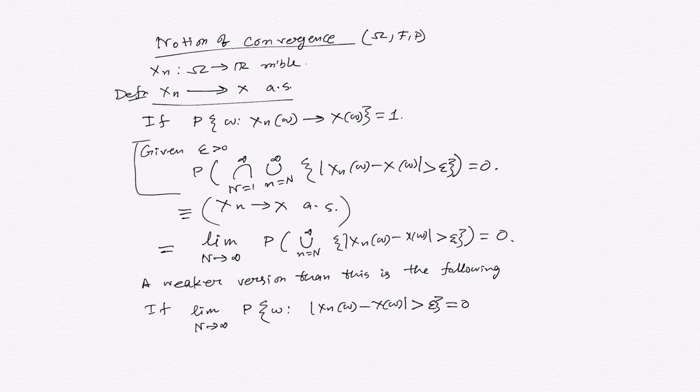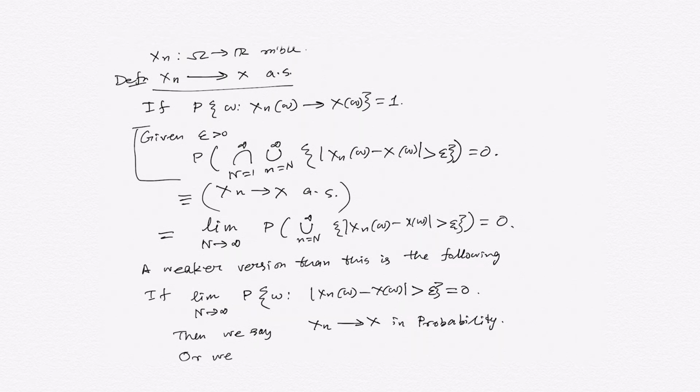This is a weaker version and it has a name. If this is true, then we say xn converges to x in probability. Often we just write xn with a P above or below the arrow, a very short notation for xn converges to x in probability. So these are the two different notions of convergence we are discussing now.